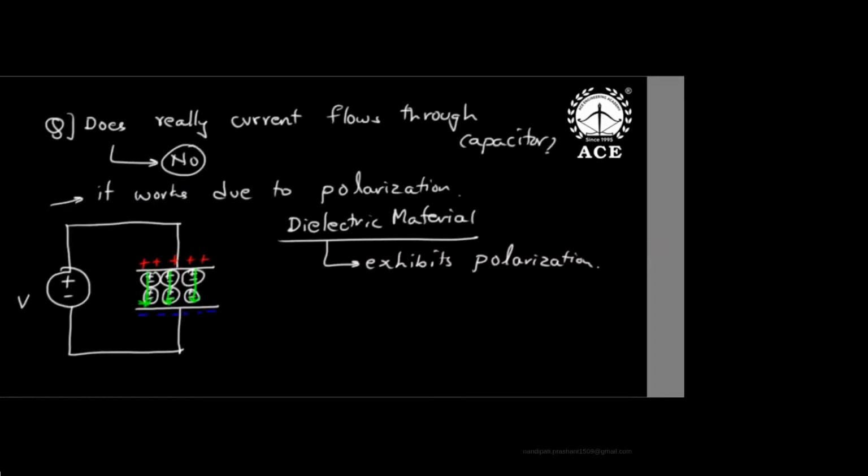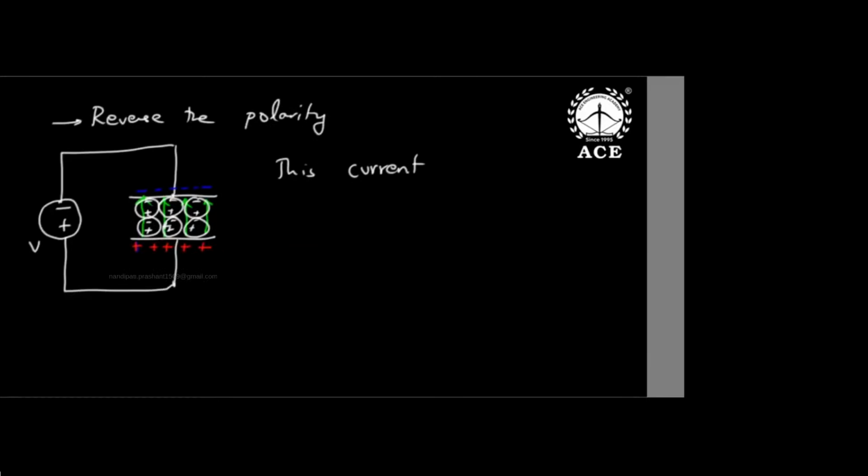For this polarity this plate is positive, and for the other polarity this plate is. So the material inside is getting polarized. The dipoles are flipping, positive, negative, up, down. That's how the charges are getting accumulated, and that's why this current in a capacitor is what current, sir? Remember? It is displacement current.